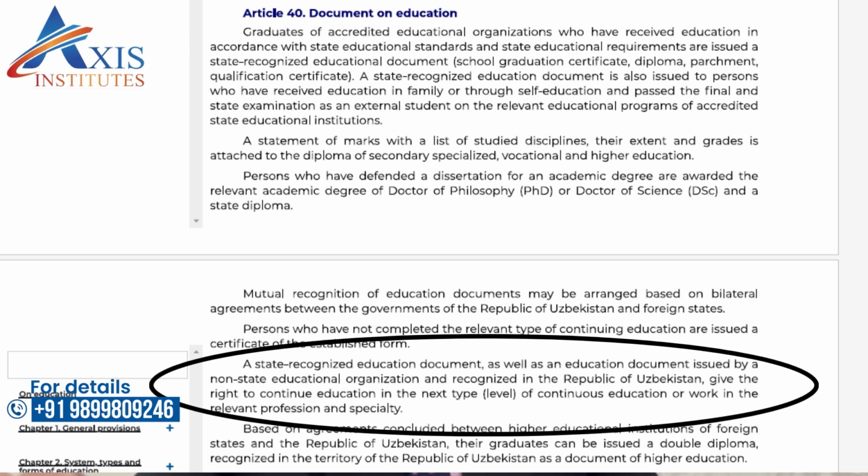and specialty. It means when the student completes a degree from a recognized educational institution, that document gives him a right to work in the relevant profession, the profession in which he has taken that degree. Now, let us talk about the specific thing which will make everything very clear.